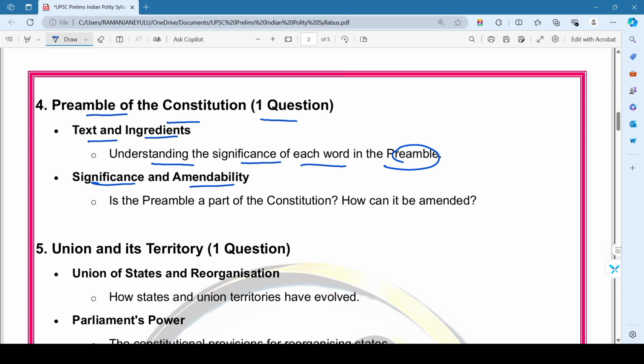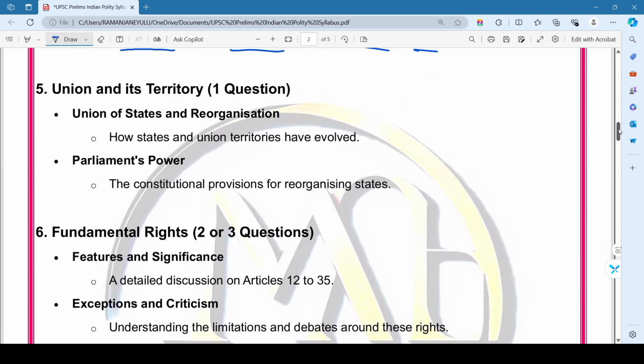That is, is the Preamble a part of the Constitution? And then how can it be amended? So this is all about the fourth important chapter in the Indian Polity.